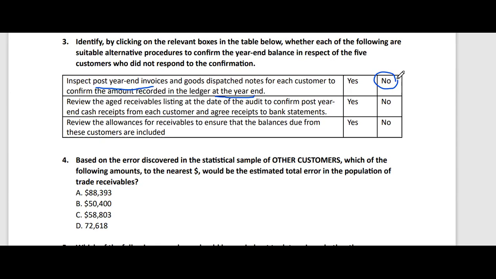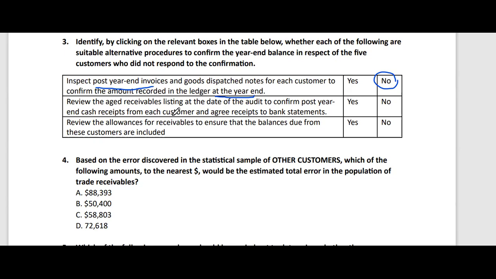The second statement is review the aged receivables listing at the date of the audit to confirm post-year-end cash receipts from each customer and agree receipts to the bank statements. Yes. My first alternative procedure is whether I should check pre-year-end invoices and GDNs, and my second could be that if I check post-year-end cash received or post-year-end bank receipts from that customer, it means the customer is paying us because there was already a sale made before the year end.